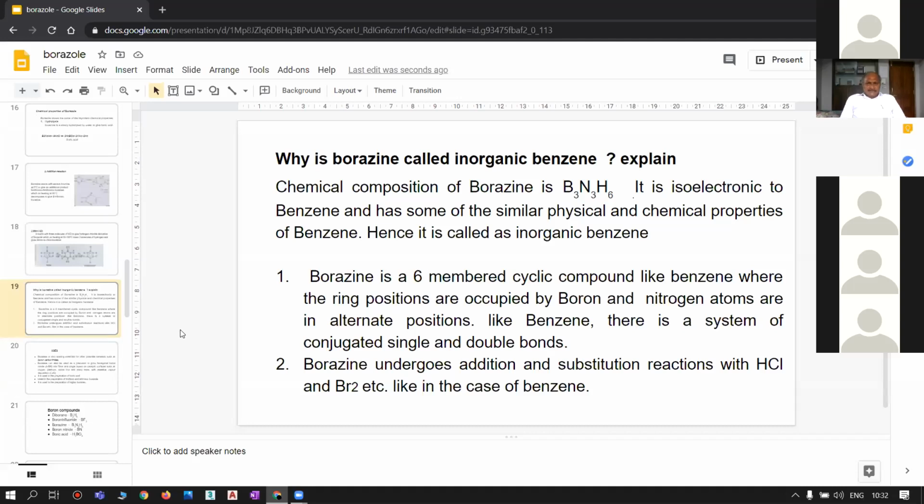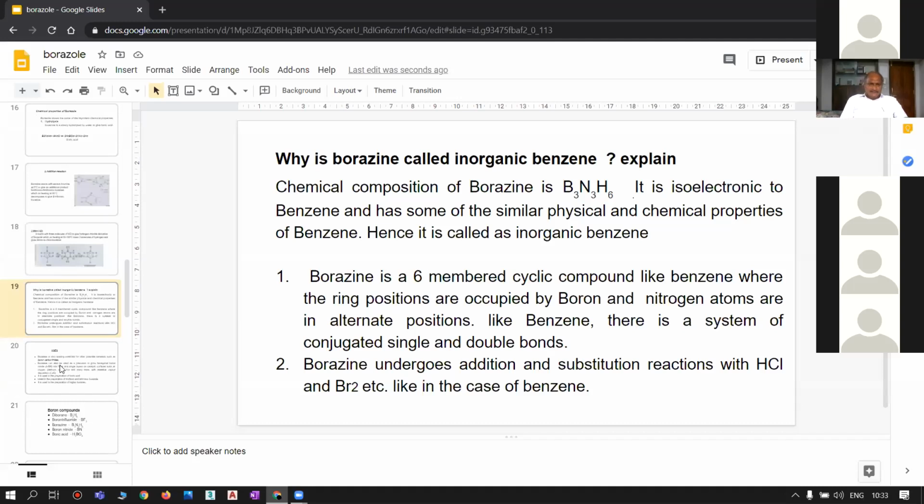Borazine is isoelectronic to benzene and has some similar physical and chemical properties. Hence, borazole or borazine itself is called inorganic benzene. The following points confirm why it is called inorganic benzene.